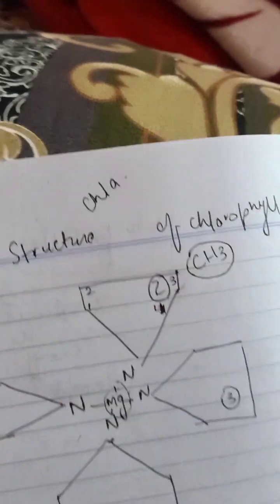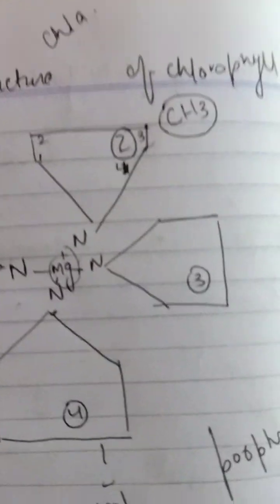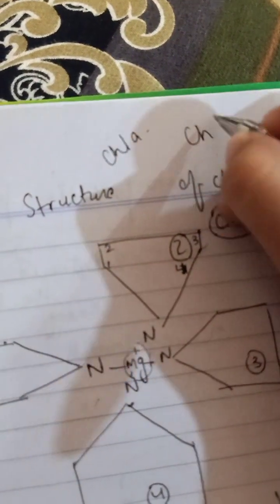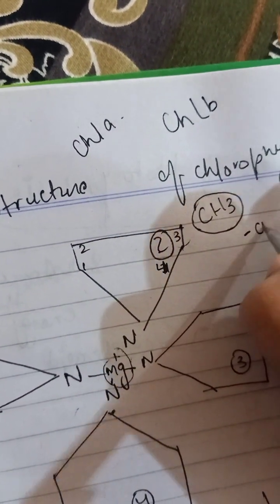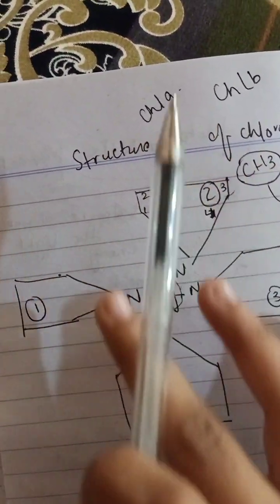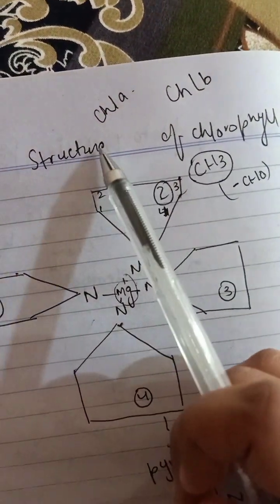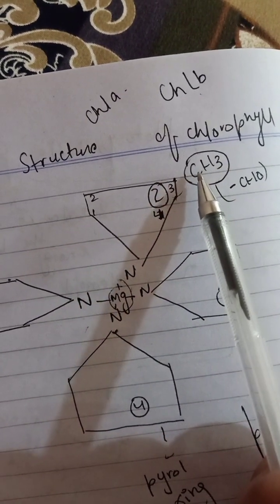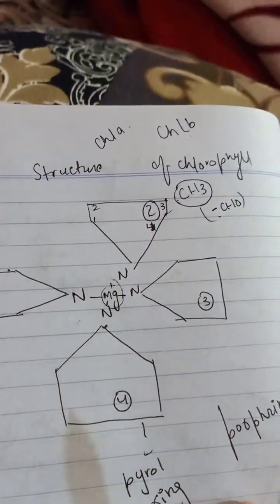And if you're talking about chlorophyll B, there will be an aldehyde group, that is CHO. All the rings remain the same. The only difference between chlorophyll A and B is on the second pyrrole ring at the third carbon: for chlorophyll A it will be a methyl group, and for chlorophyll B it will be an aldehyde group.